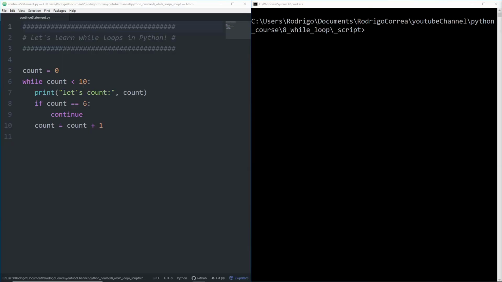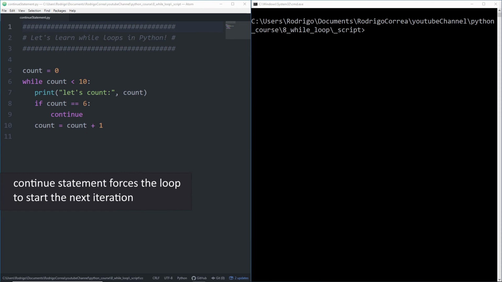Now, let's talk about continue. The continue statement forces the loop to restart the iteration. We also saw it in the for loop, and again, the break and the continue statements are used in all repetition structures in Python, the for loop and while loop. If you didn't watch the video about the for loop, you are more than invited to do so.